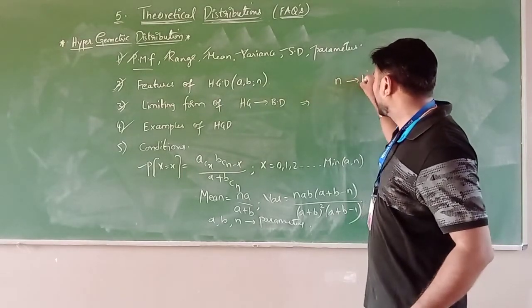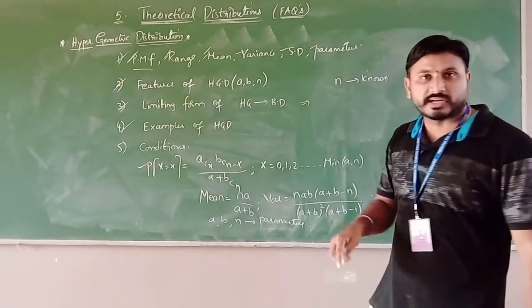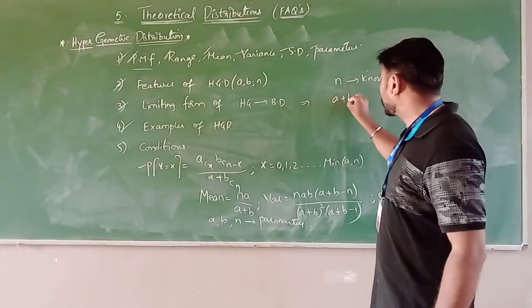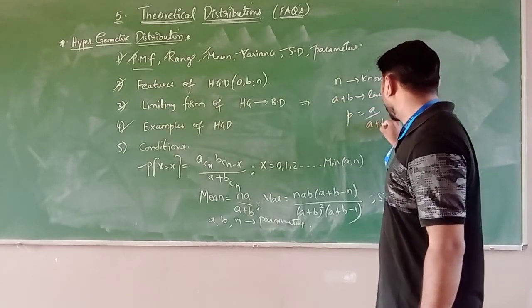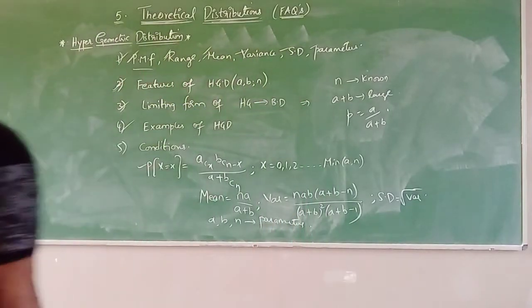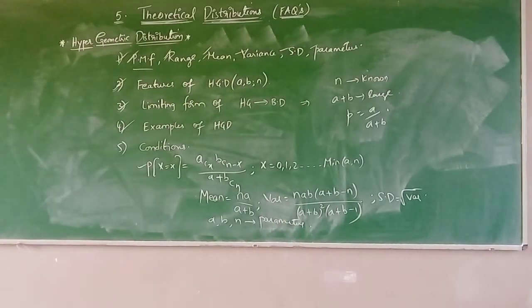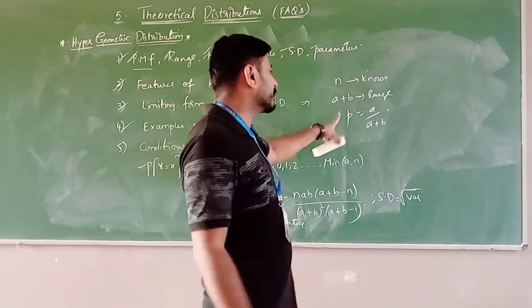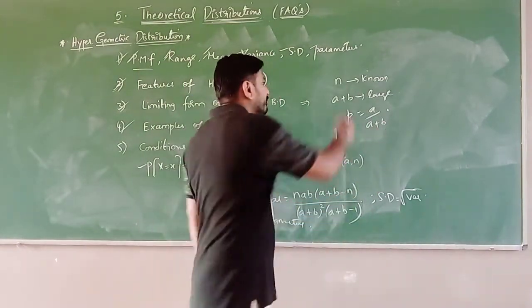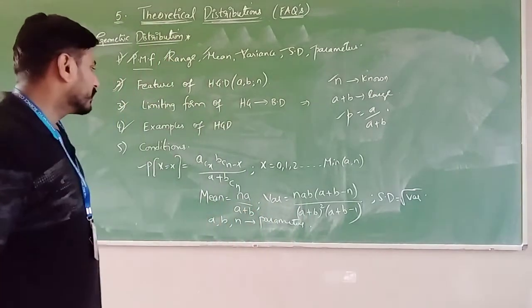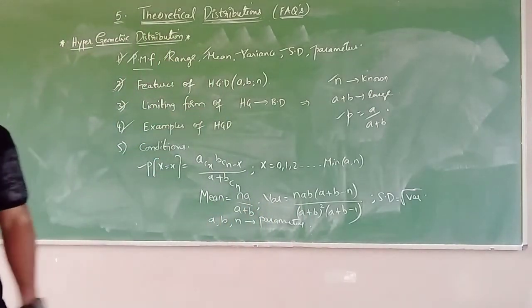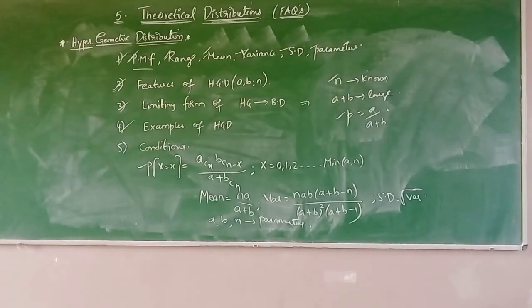Anyhow, n will be known in hypergeometric distribution. If a plus b is large, then p equals a by a plus b. Then n and p, both you will be getting. Are you clear, guys? So if a plus b is large, then n is already known in hypergeometric, then p becomes a by a plus b. Then the n value and p value, n and p, are the parameters of binomial distribution. You know that, right? So that is the limiting form of hypergeometric to binomial distribution.